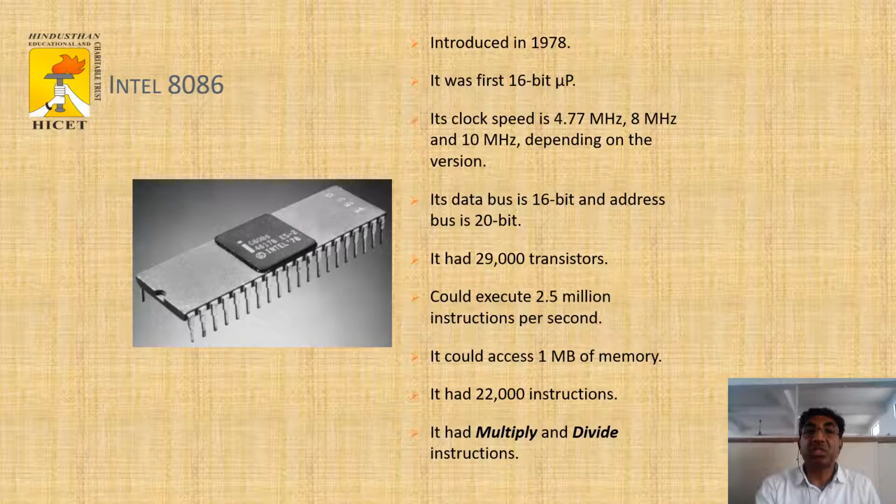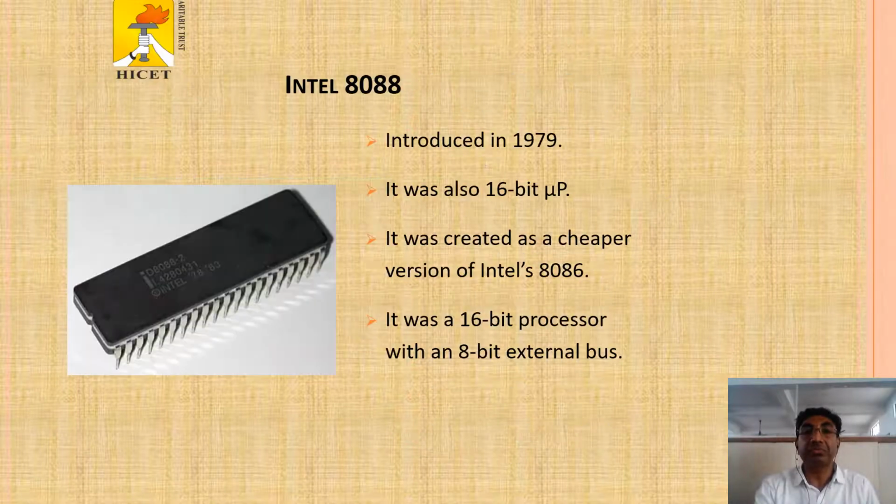The clock speed is 4.77 megahertz, then 8 megahertz and 10 megahertz depending on the versions. The data bus is 16-bit, but the address bus is 20-bit. It has 29,000 transistors, could execute 2.5 million instructions per second. It could access 1 megabyte of memory. It has 22,000 instructions. It had multiply and divide instructions in the 8086 microprocessor.